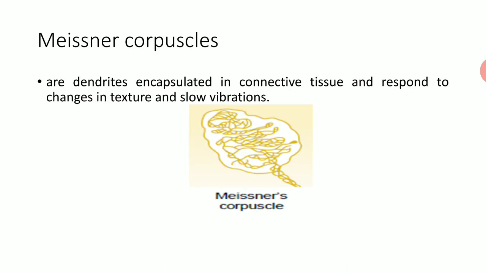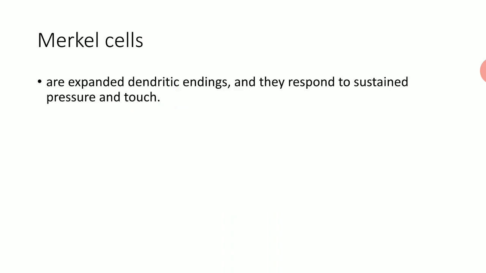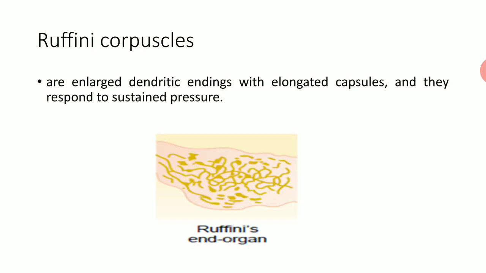Meissner corpuscles are dendrites encapsulated in connective tissue and respond to changes in texture and slow vibration. Merkel cells are expanded dendritic endings. They respond to sustained pressure and touch. Ruffini's corpuscles are enlarged dendritic endings with an enlarged capsule, and they respond to sustained pressure.